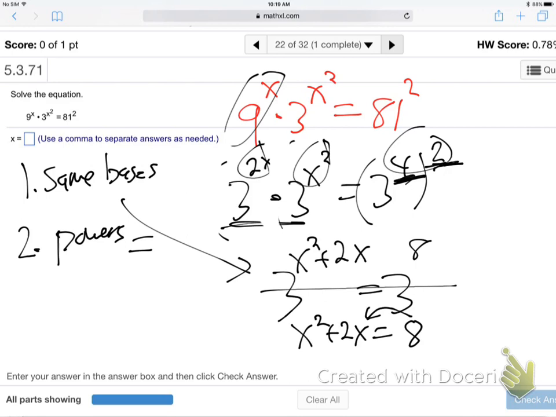So jump that 8 over. What do we got? We've got x squared minus 2x minus 8 is 0. Right, that 8 comes over, and then factor.